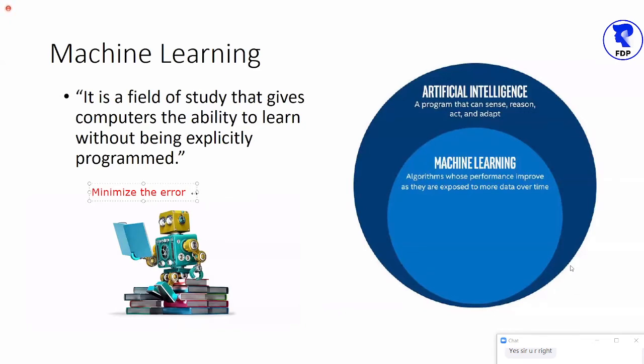All the AI projects of the world, the core implementation concept, is based on this line: minimize the error. And if we succeed in minimizing the error, the accuracy of the machine will automatically increase.